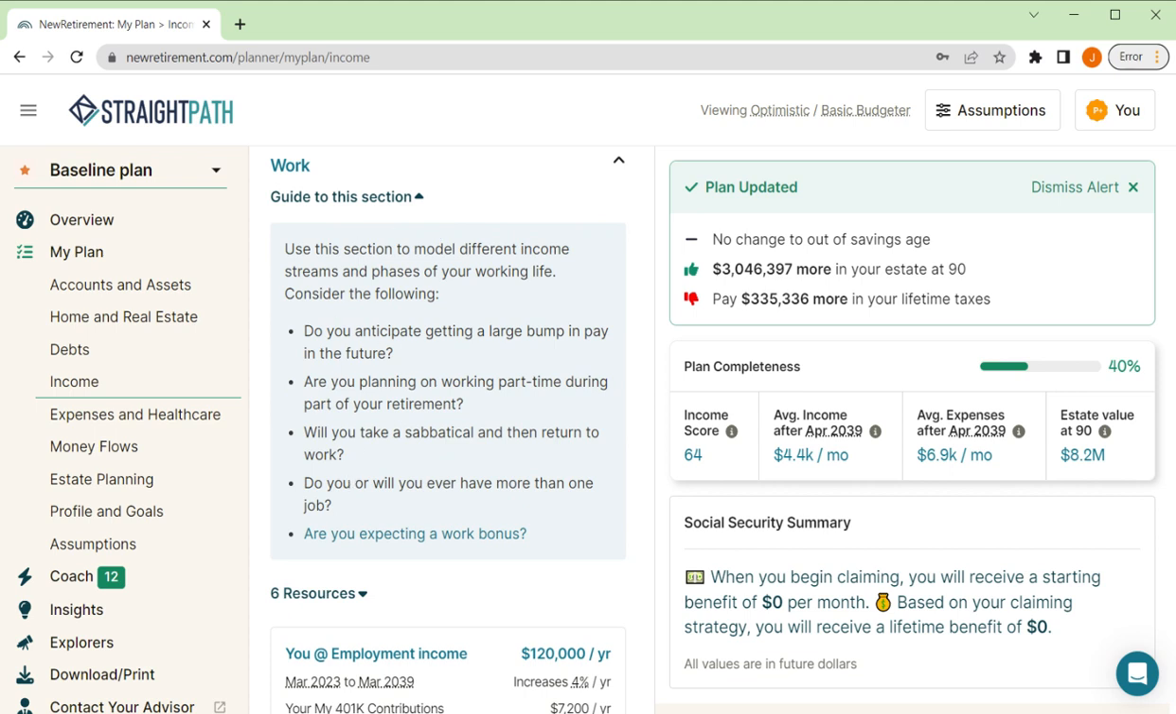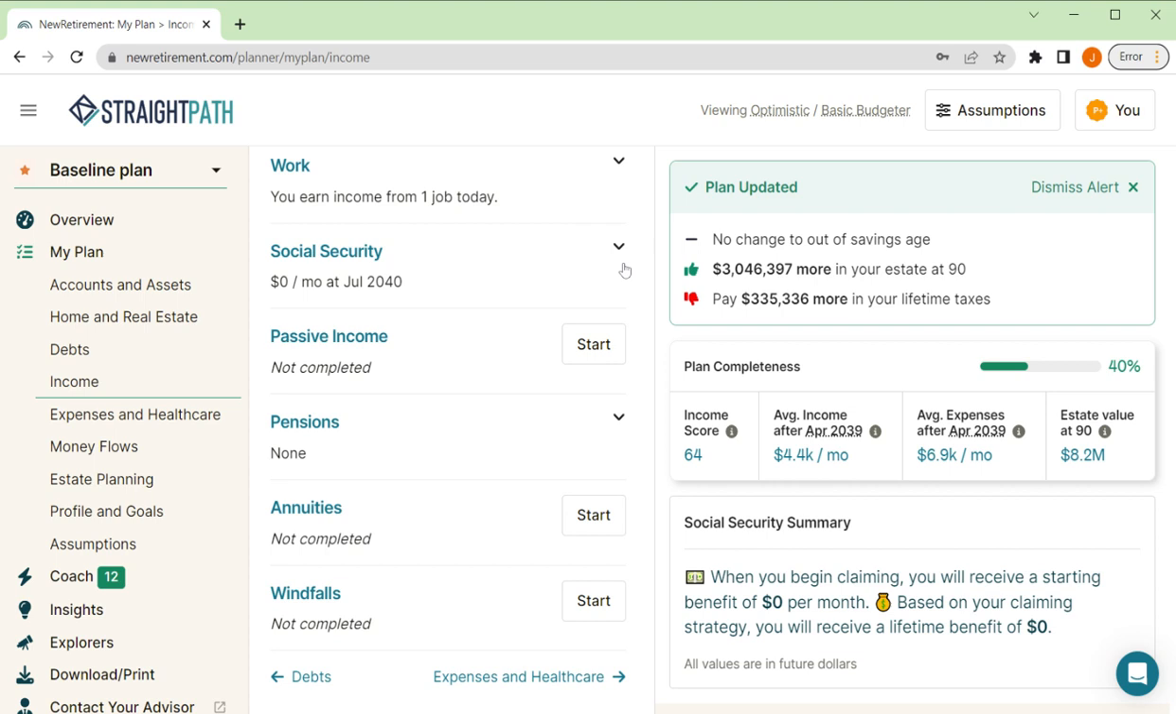Here's kind of a guide to help you through this system. But if you click on this link right here, are you expecting a work bonus? It's a nice little video from New Retirement on how to enter a bonus. So a lot of people work for their salary and they get a bonus on top of that. This will show you, and we'll walk you through how to enter your bonus.